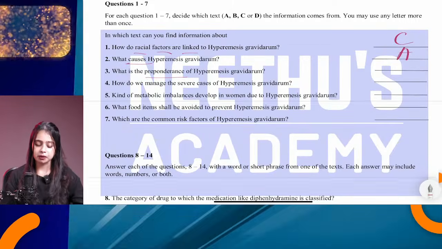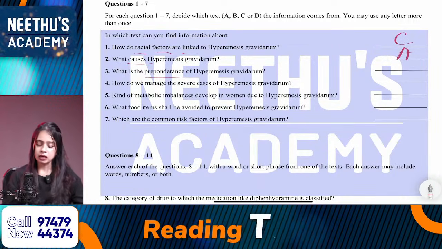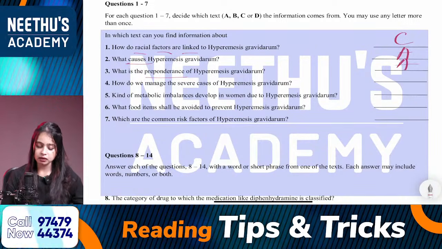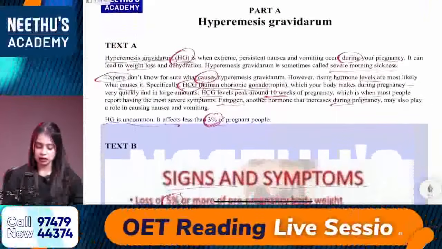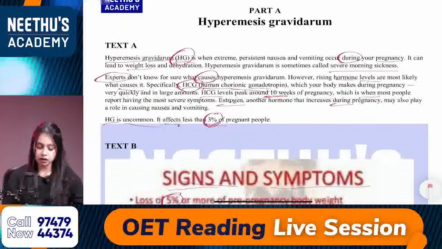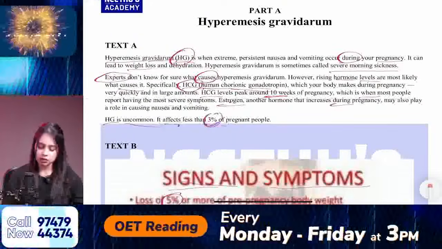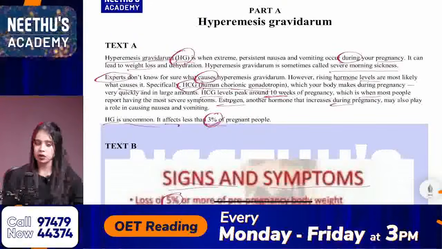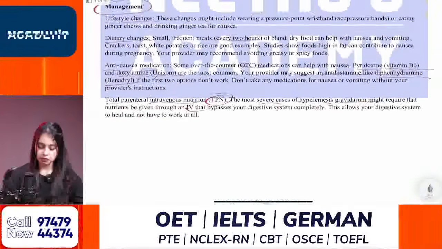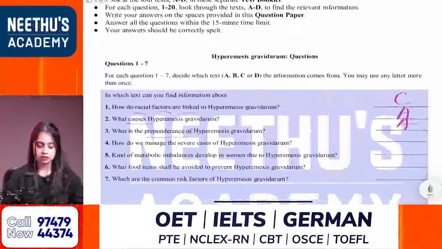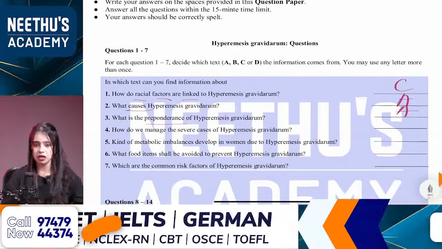Preponderance of hyperemesis gravidarum. Again, that answer is from text A, because the preponderance, or the spread, is mentioned in the last line of text A: it affects less than 3% of pregnant people. So that's from text A, so the answer is A. Third question, yes, Kavita, text A.